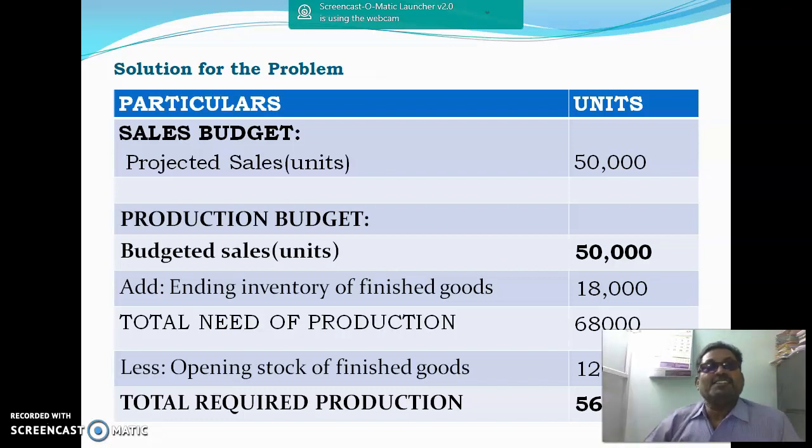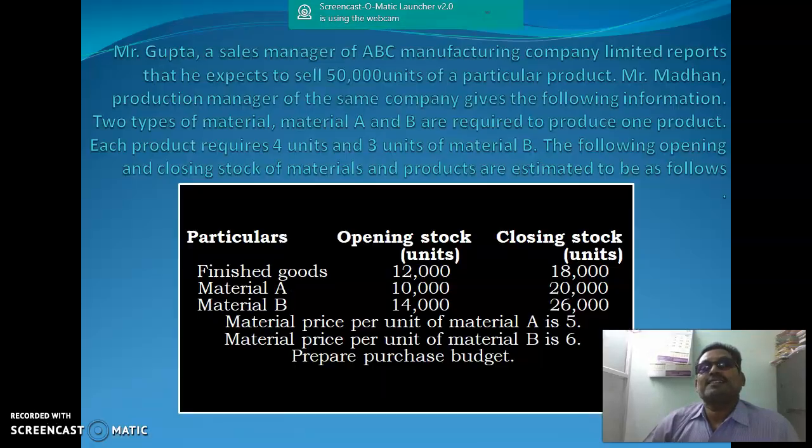Based on the sales budget, the production budget will be prepared. Who is the production manager? Mr. Madan is the production manager. He gives the following information: two types of material, A and material B, are required to produce one product.